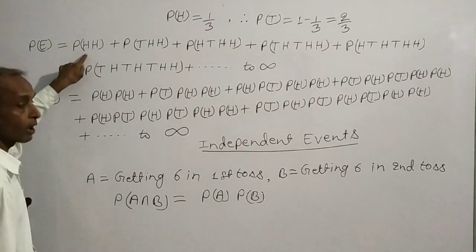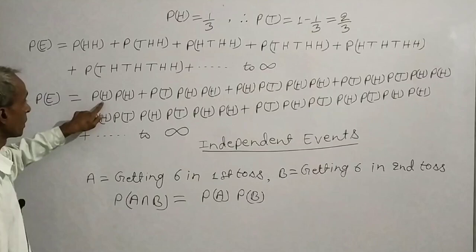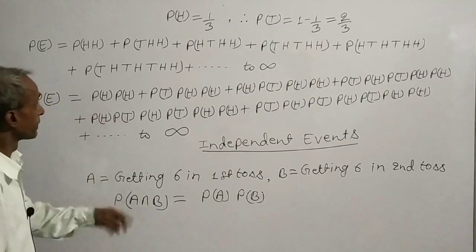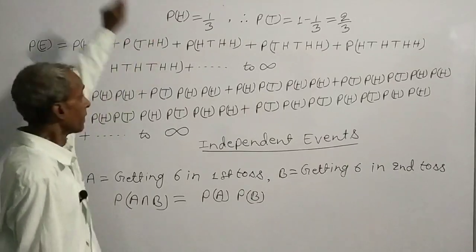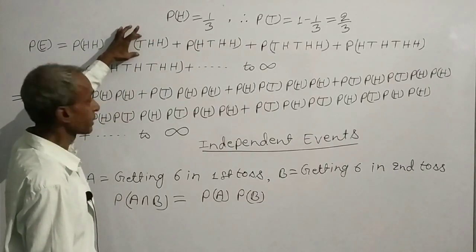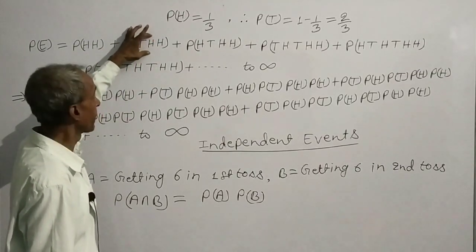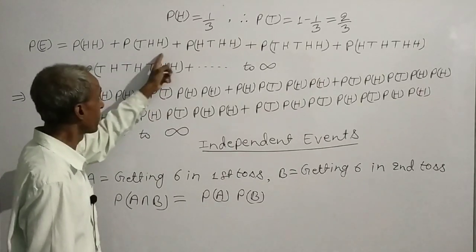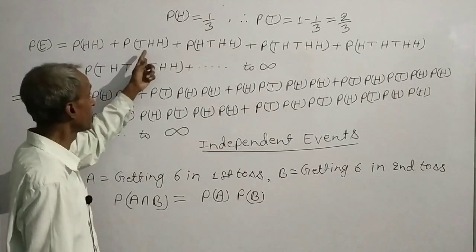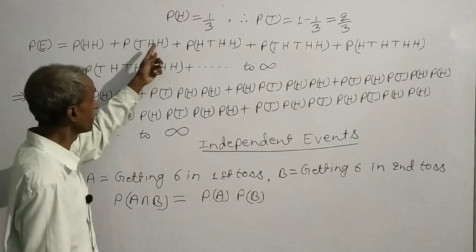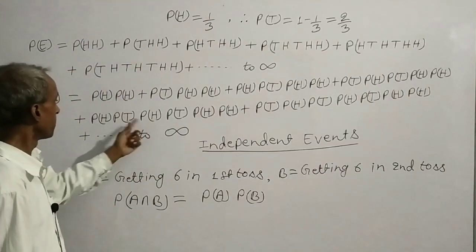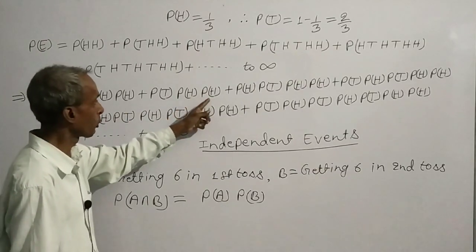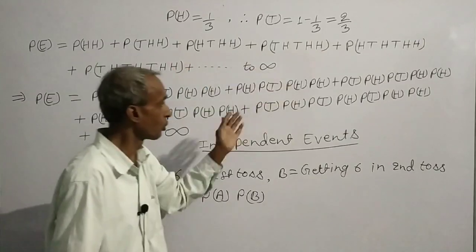Therefore, probability of H intersection H will be equal to probability of H times probability of H. Similarly, getting tail in first toss, getting head in second toss, getting head in third toss are mutually independent events. Therefore, probability of T intersection H intersection H will be equal to probability of T times probability of H times probability of H, and so on.